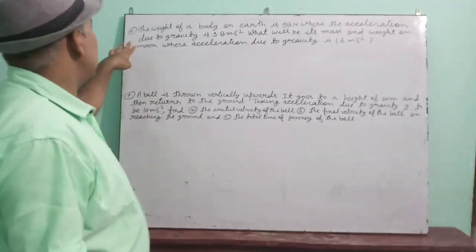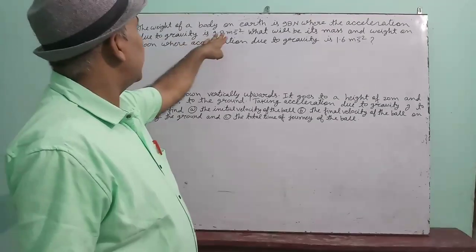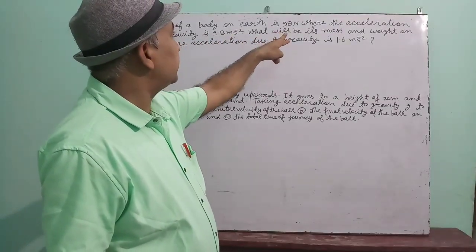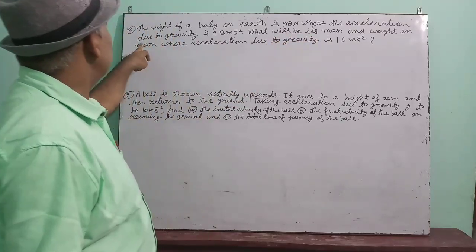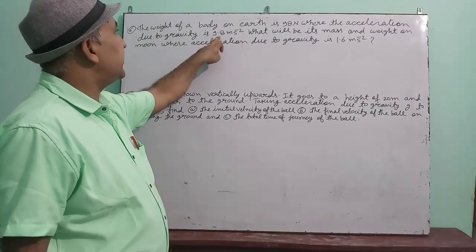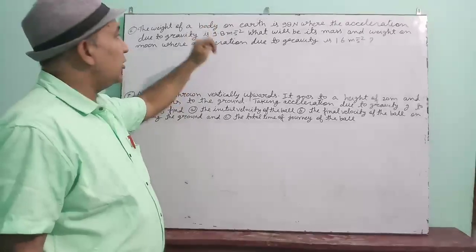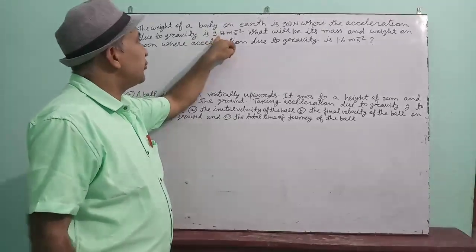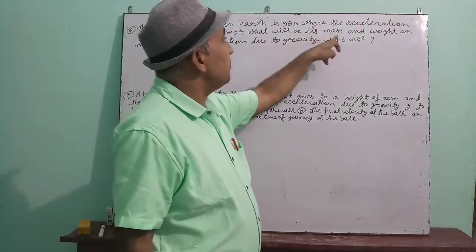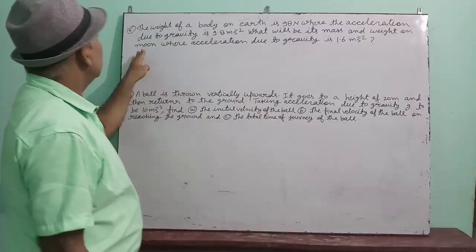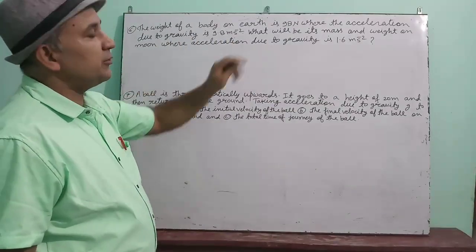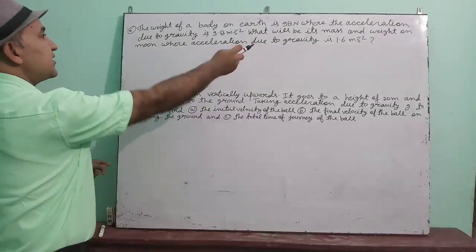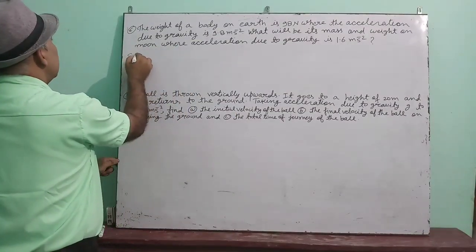Okay, the sixth question is, the weight of a body on earth is 98 Newton, where the acceleration due to gravity is 9.8 meter per second square. That means on the earth, gravity is 9.8. What will be its mass and weight on the moon, where acceleration due to gravity is 1.6 meter per second square?